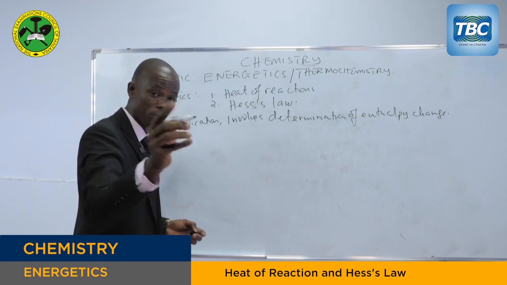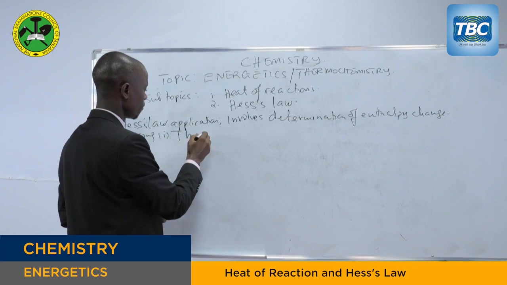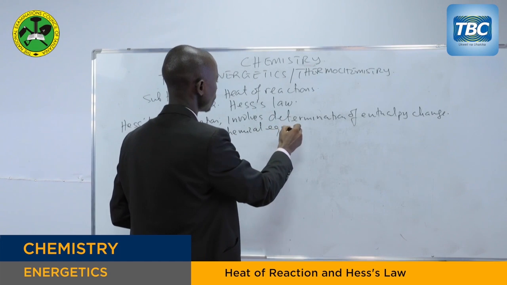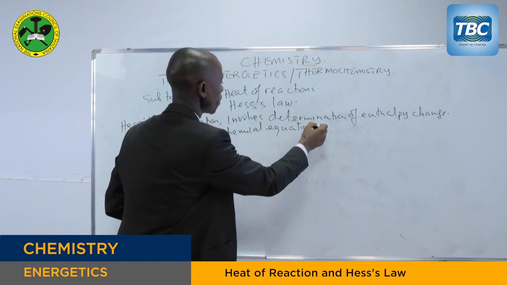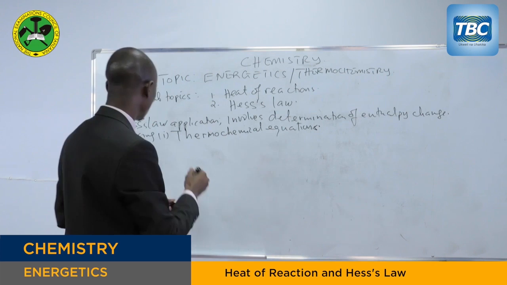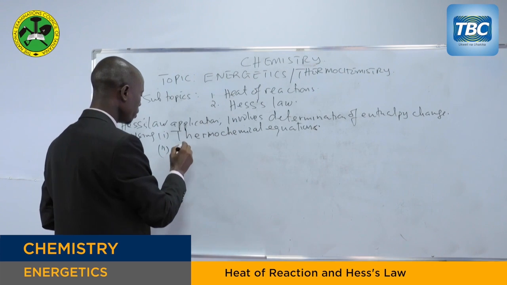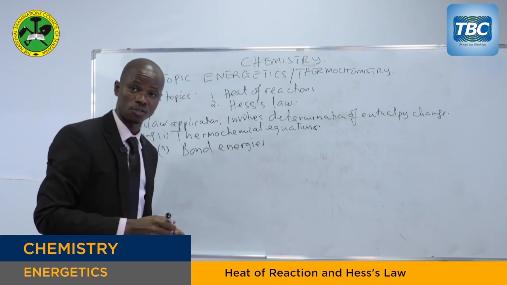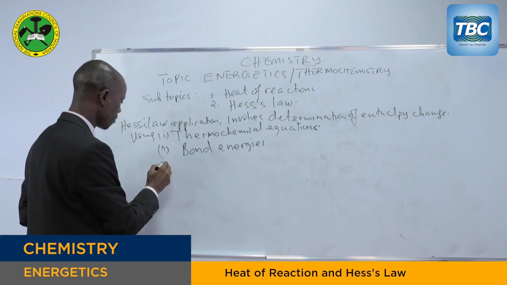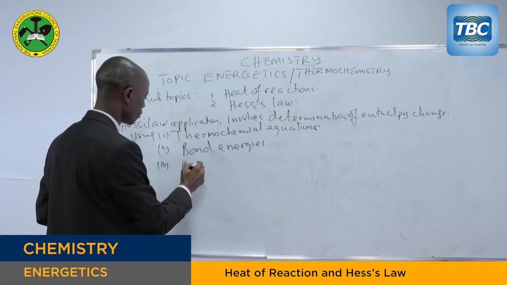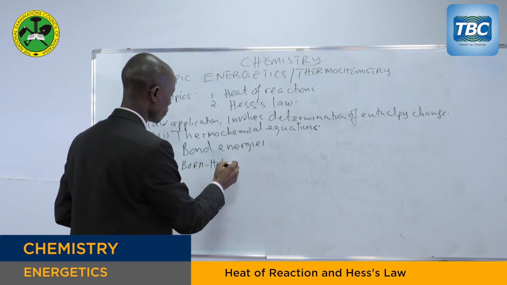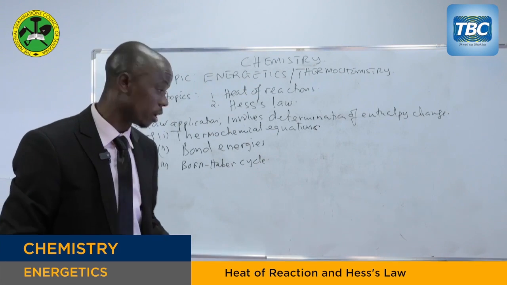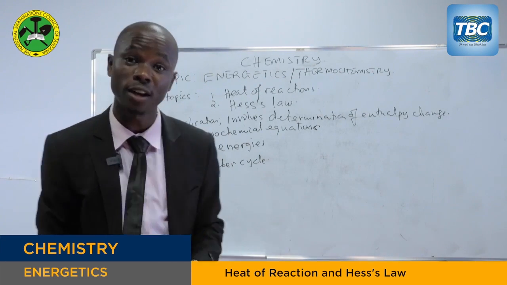Number one, using thermochemical equations. Number two, bond energies. And number three, Born-Haber cycle. So those are the three areas concerning the application of the law.